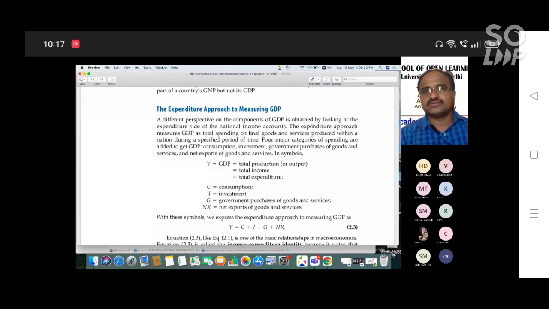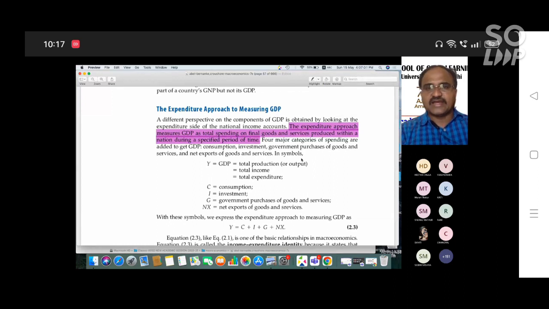Coming to the second approach of national income, which measures GDP, that is the expenditure approach. A different perspective on the components of GDP is obtained by looking at the expenditure side of the national income accounts. What is the expenditure method? According to the expenditure approach, GDP is measured as total spending on goods and services produced within a nation during a specific period of time. This is the definition according to Abel and Bernanke.